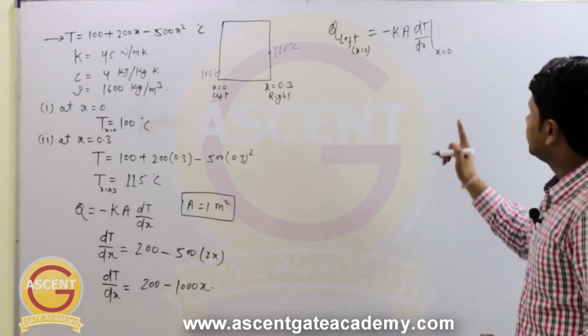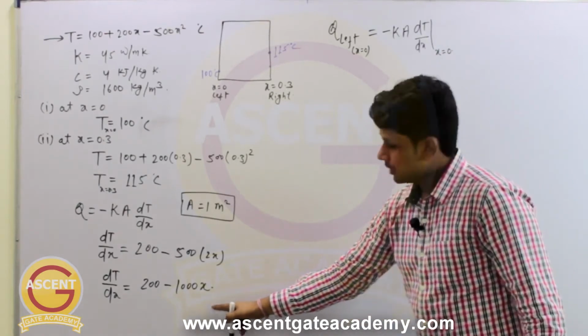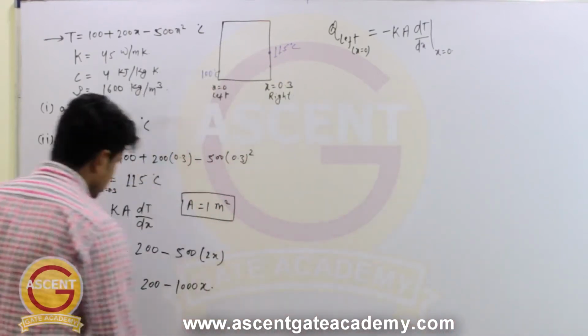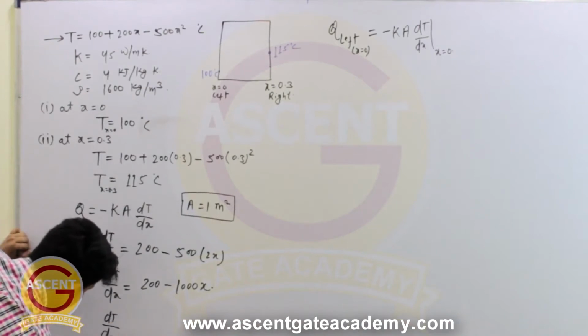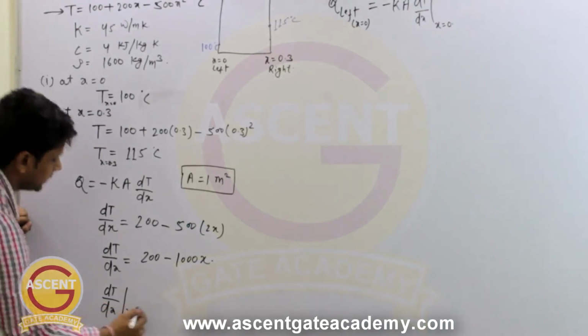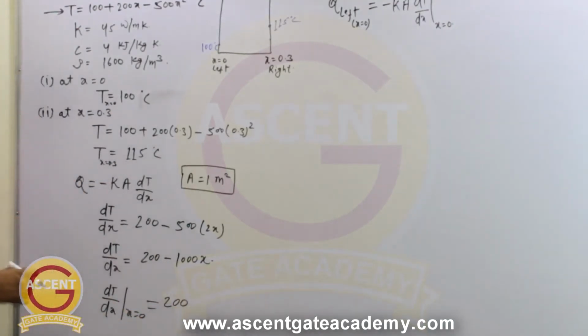So if you calculate the dt by dx value at x equal to 0, what it will become? This term will become 0. So dt by dx at x equal to 0 will be equal to just 200. Right?